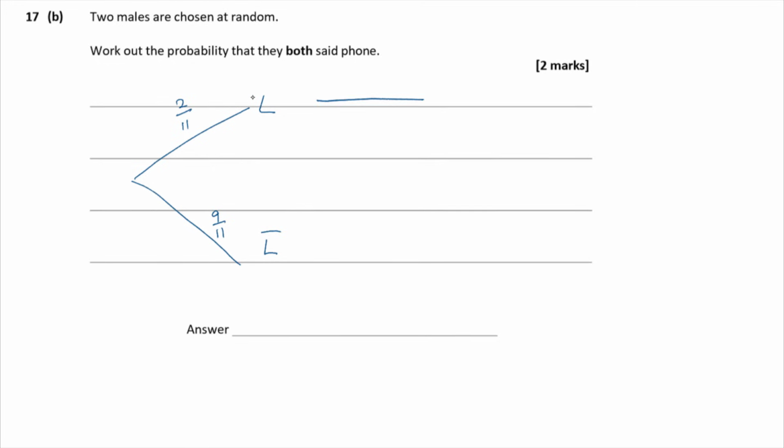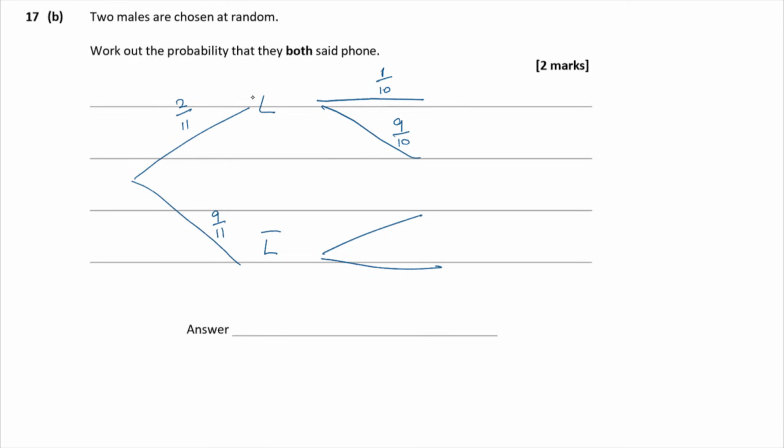But then on the second selection, remember that you've already picked one of the guys to ask. So if you're going to pick again, you're going to have different probability outcomes depending on what happened first time round. So let's assume you picked one of the guys who preferred working on their laptop. When you ask the next set, you've got one less to pick from altogether, and one less person who chose laptop because you've already picked one earlier. And for the second fraction, you're going to have out of 10 there, and you still got all 9 to pick from there.